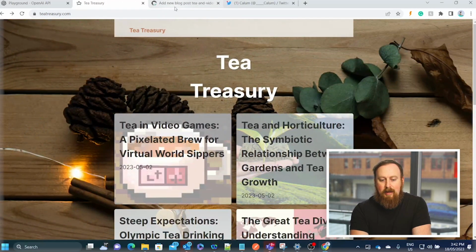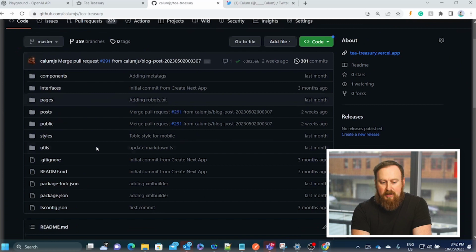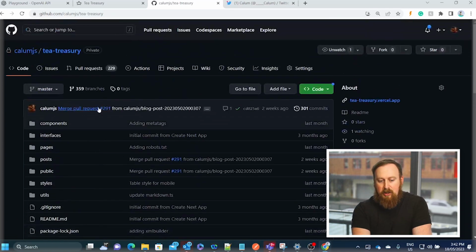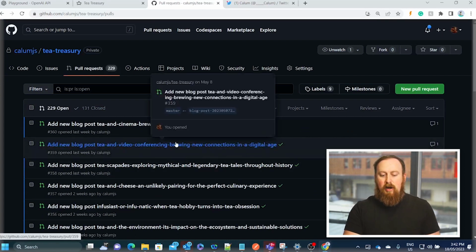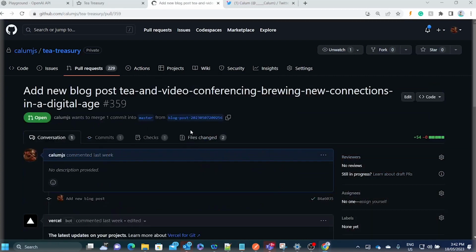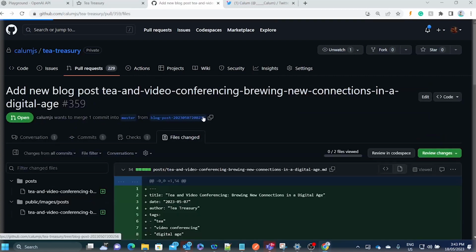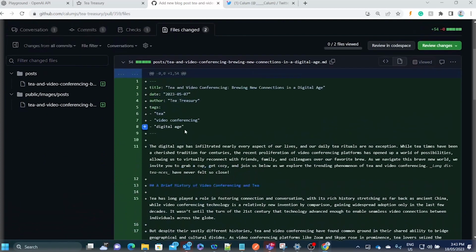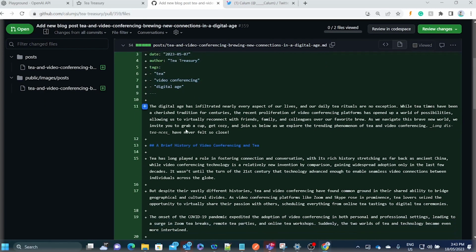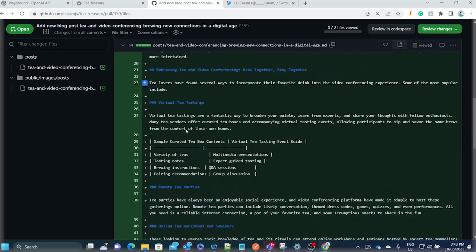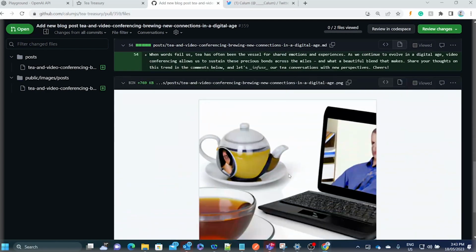And the way that the process actually works, this blog is a Next.js project, and it just has a bunch of markdown files. Each markdown file is a blog post, and that's what I have ChatGPT generate for me. So I can come in here and look at it. This is an example of the blog post, this markdown file. This whole file here, including the metadata at the top, is generated by ChatGPT, and there's the image as well.